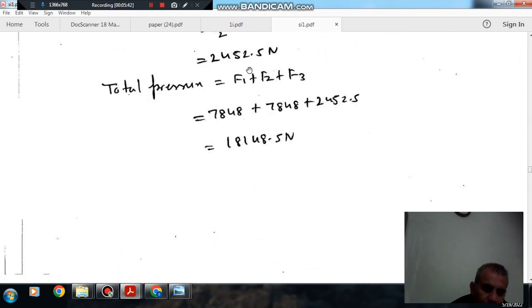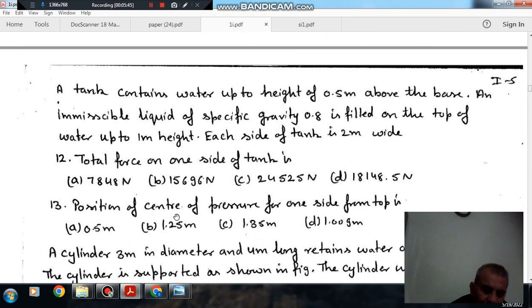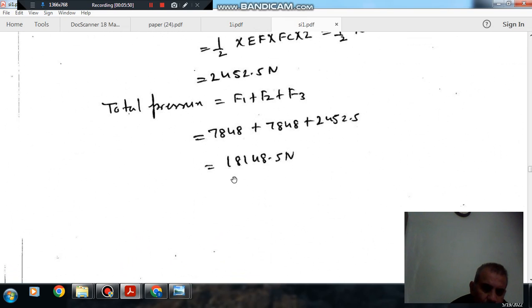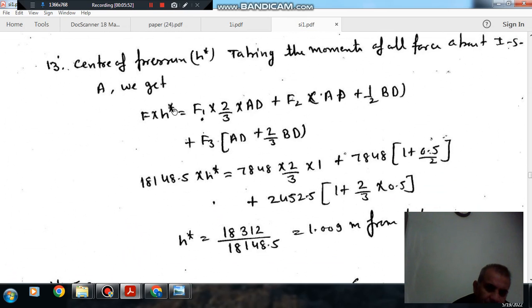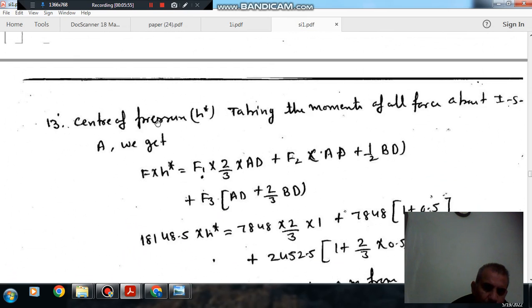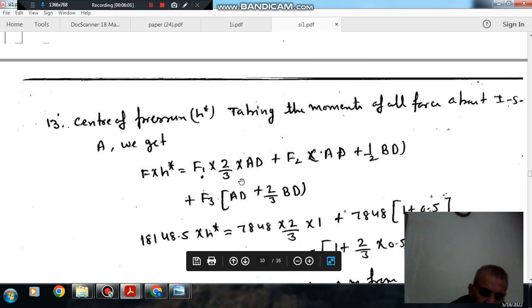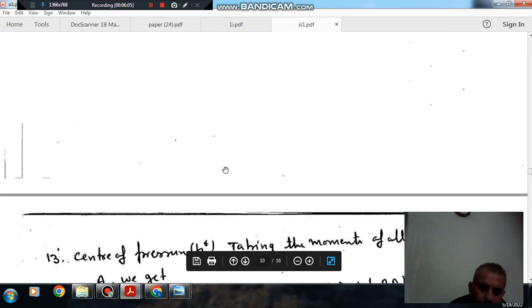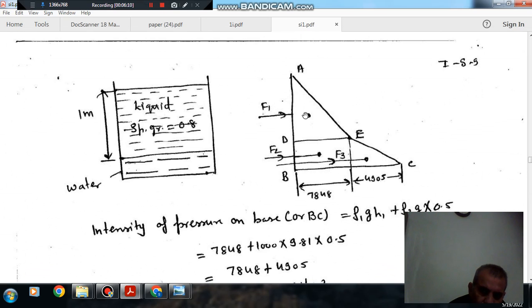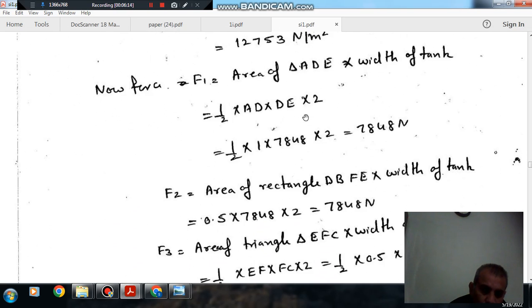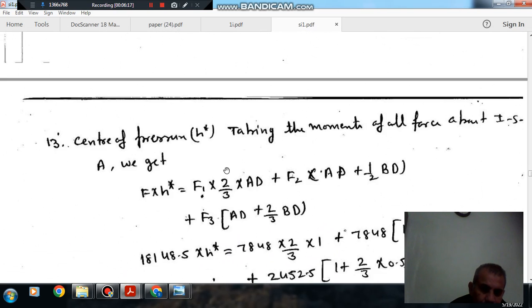Now the second question is to determine the position of the center of pressure from the top. Suppose the center of pressure is lying at H star. Then the moment of the total force about the top will be F into H star, and that moment will be the same as the sum of the individual moments of each force. The center of this triangle is at 2 by 3 h from the top, so that is 2 by 3 into AD.